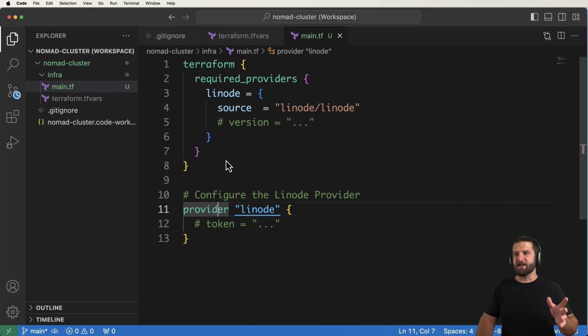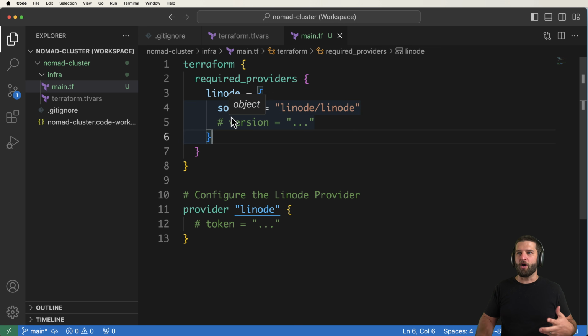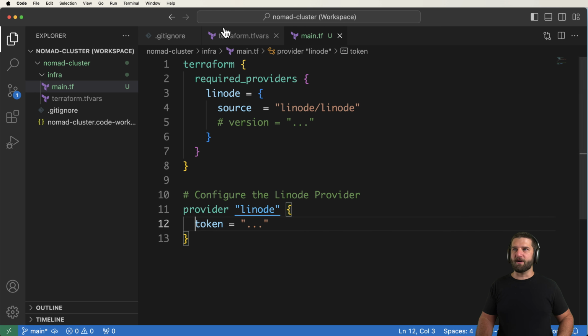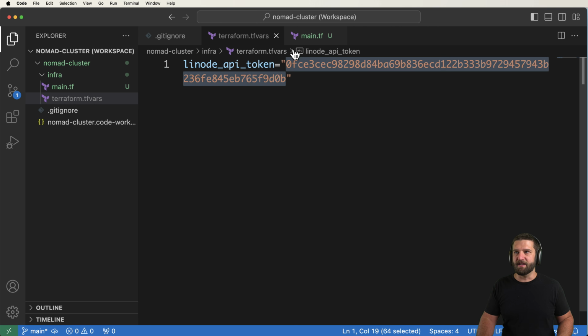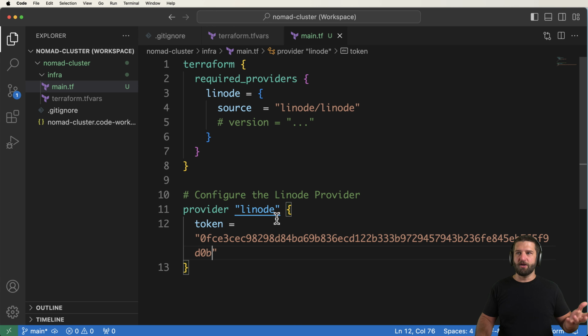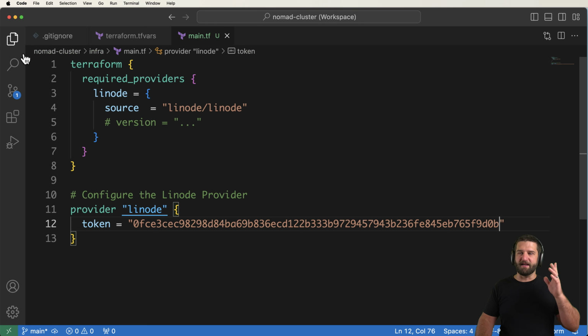So what we've got is, we've got the required providers. This is necessary to download all of the configuration to connect to the Linode. And then this provider is how we configure this provider. But we see that there's this token here. Now, one of the things you definitely don't want to do is copy this API token and put it directly into your Terraform provider. That is a big no-no.